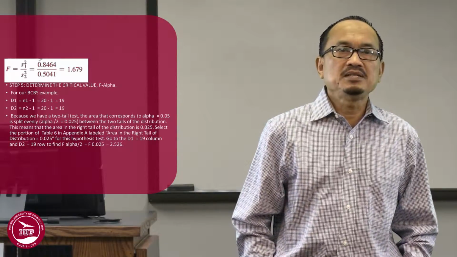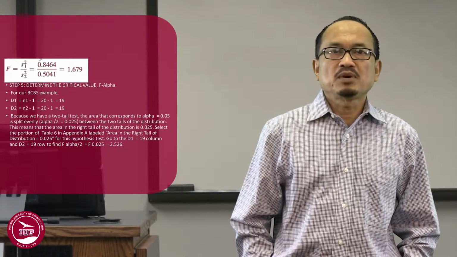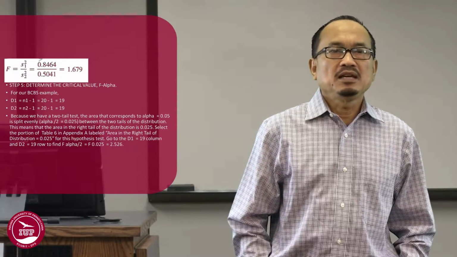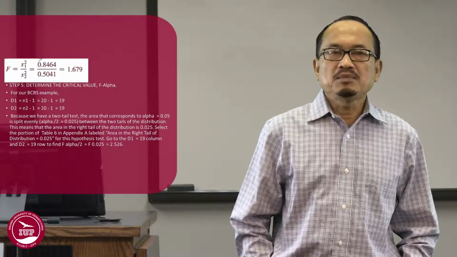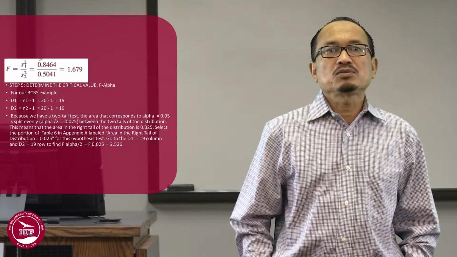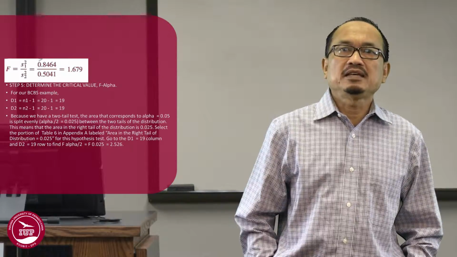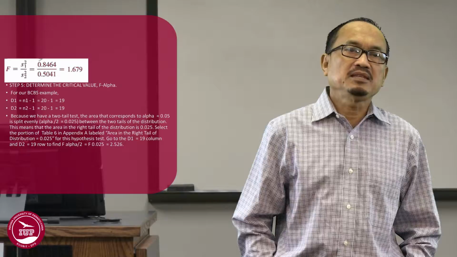Step 5. Determine the critical value F alpha. For our BCBS example, D1 is equal to N1 minus 1 is equal to 20 minus 1 is 19. D2 is equal to N2 minus 1 is equal to 20 minus 1 is 19. Because we have a two-tail test, the area that corresponds to alpha equal to 0.05 is split evenly.